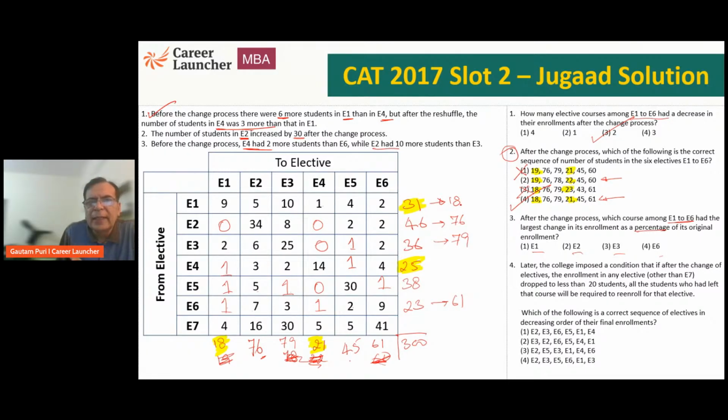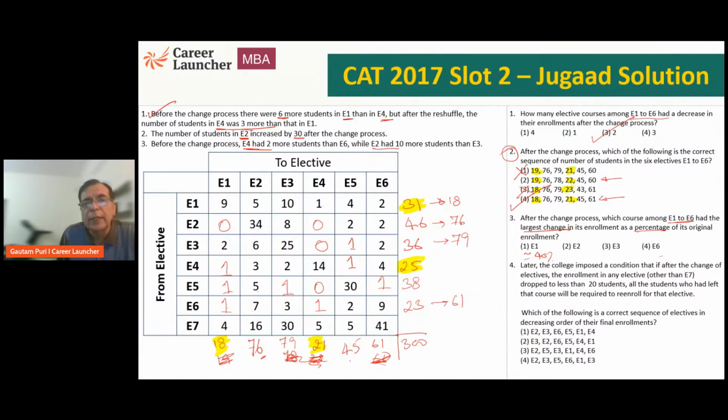From 31 to 18, it is about 1/3 reduction. 31 to 18, what does it mean? Reduction of 13 on 31. So maybe about 1/3, 40% at best. Yeah, something around 40% reduction. Okay. So E1 is a reduction of about 40%. We are looking for the largest change. So E1 is about 40%.